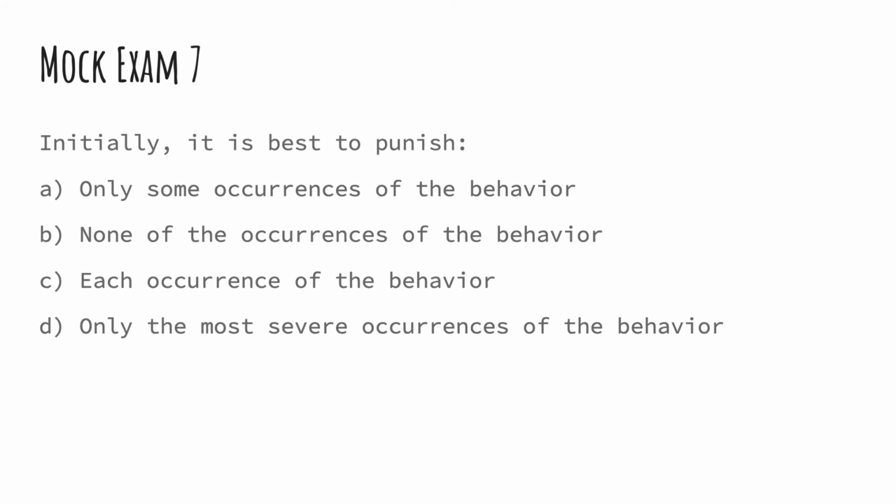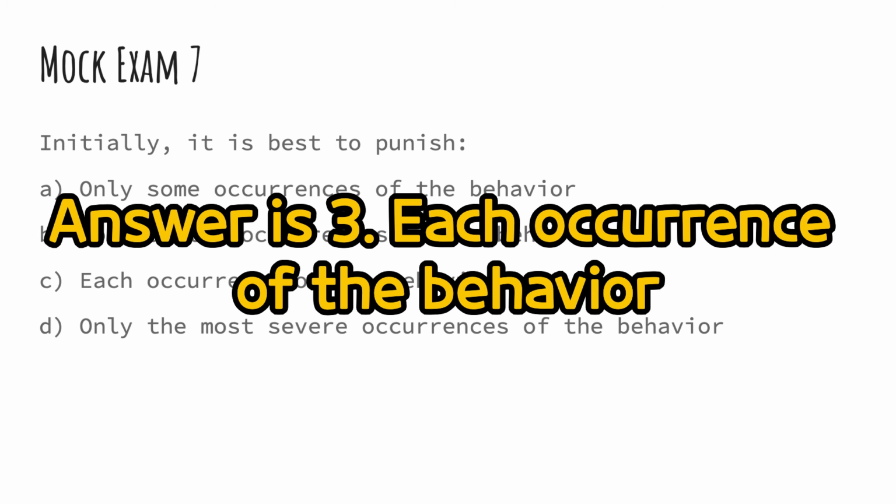Mock exam 7. Initially, it is best to punish 1. Only some occurrences of the behavior. 2. None of the occurrences of the behavior. 3. Each occurrence of the behavior. 4. Only the most severe occurrences of the behavior. Answer is 3. Each occurrence of the behavior.